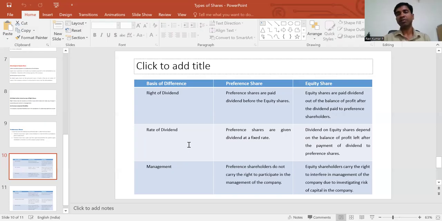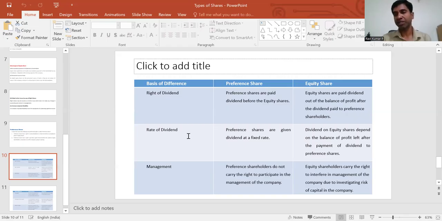Once the preference shareholders take the dividend, only then do the equity shareholders get theirs. The rate of dividend also varies from equity to preference shareholders, and sometimes it is higher for preference shareholders.